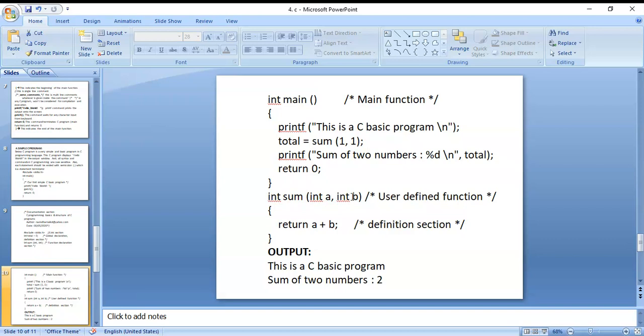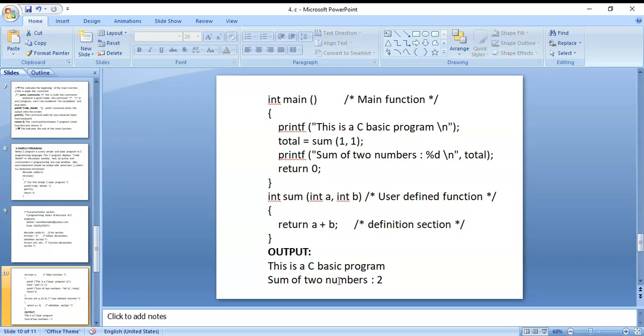Int sum of int a comma int b, and here return a plus b. A function must return a value. A procedure can't return any values; only a function can return a value.